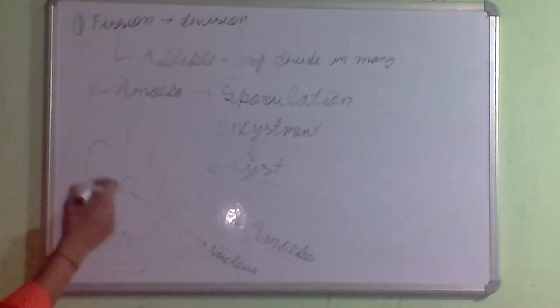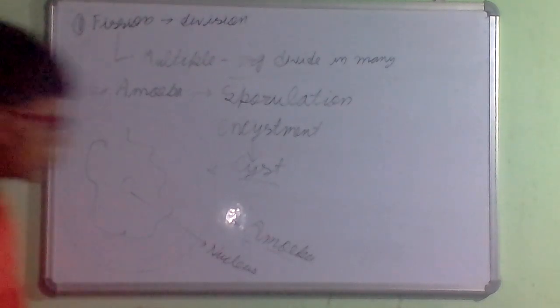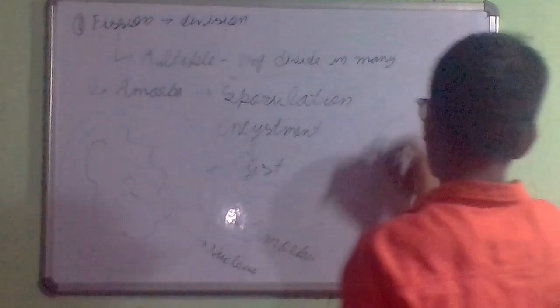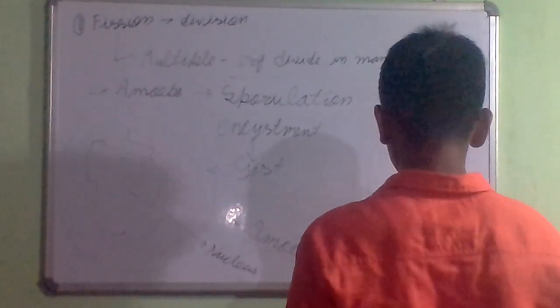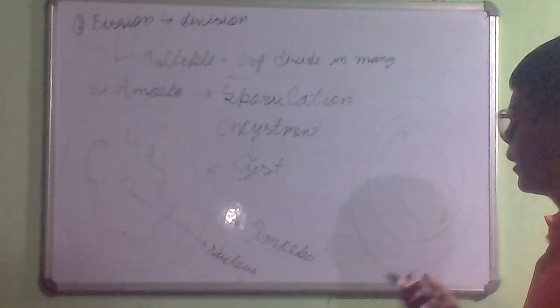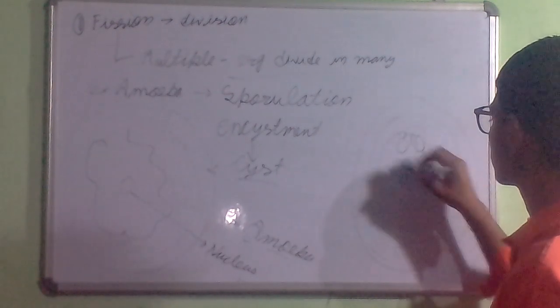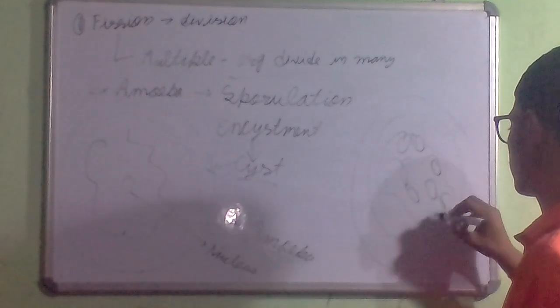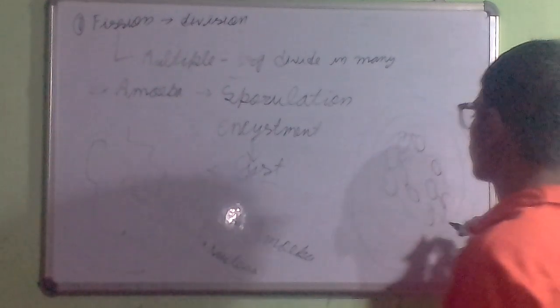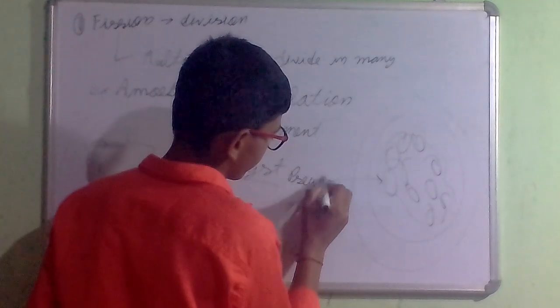We will label the amoeba, cyst, and nucleus. The cyst will be formed by the process of encystment.